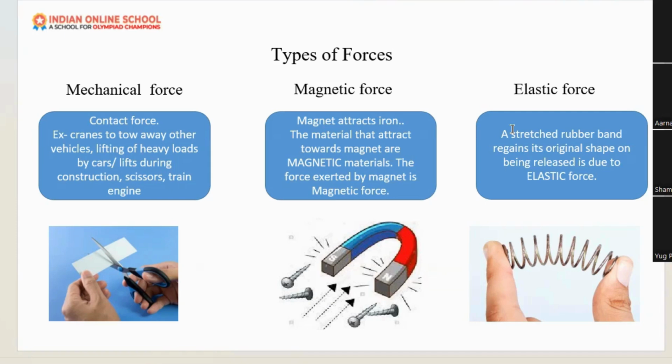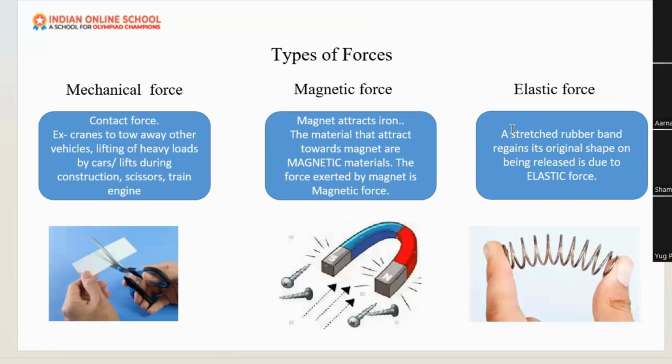Also cutting with the scissors, train engine, they are examples of mechanical force. There will be either a person or a machine. So mechanical force is also a contact force, because there is a contact between these forces.